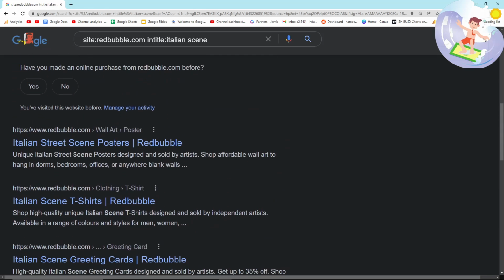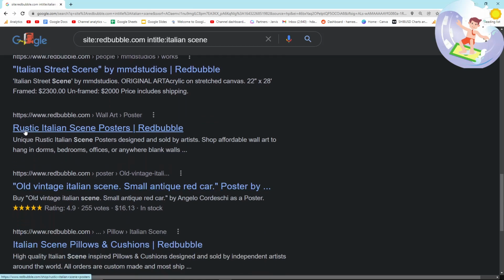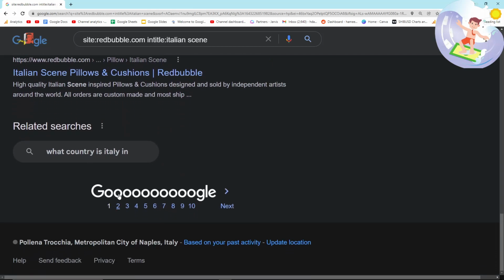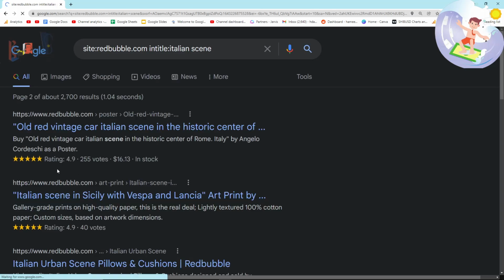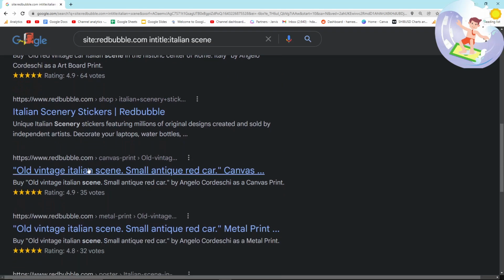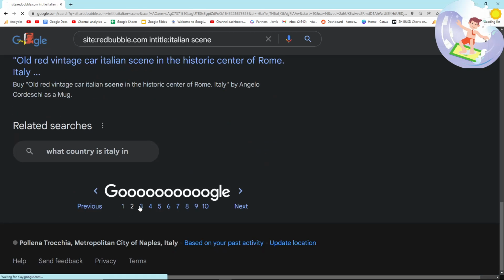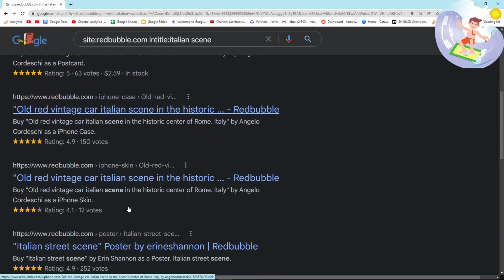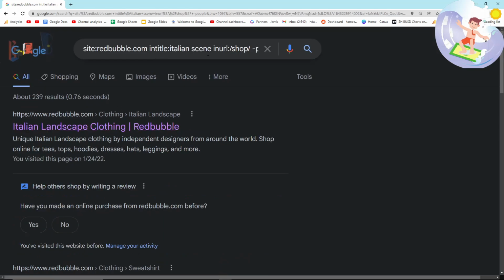So Italian street scene, for example, they've added a word. Rustic Italian scene, they've added a word. Just follow me for a second, guys. Italian urban scene, etc., scenery, etc. What I'm looking for, I'll be back when I find it. Okay, so I just refined the search by doing in URL shop minus people, and it instantly gave me what I was looking for.